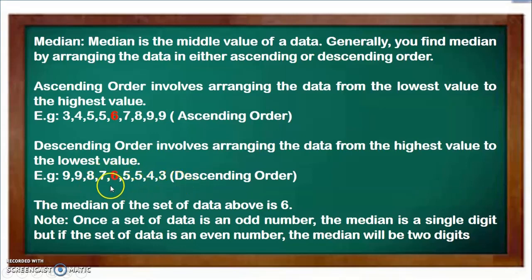Assuming it's 10 numbers now, the middle numbers would have been 6 and 5. These will be the middle numbers. So now we just add 6 plus 5, divided by 2. So 11 divided by 2 will be 5.5. That will be the median.